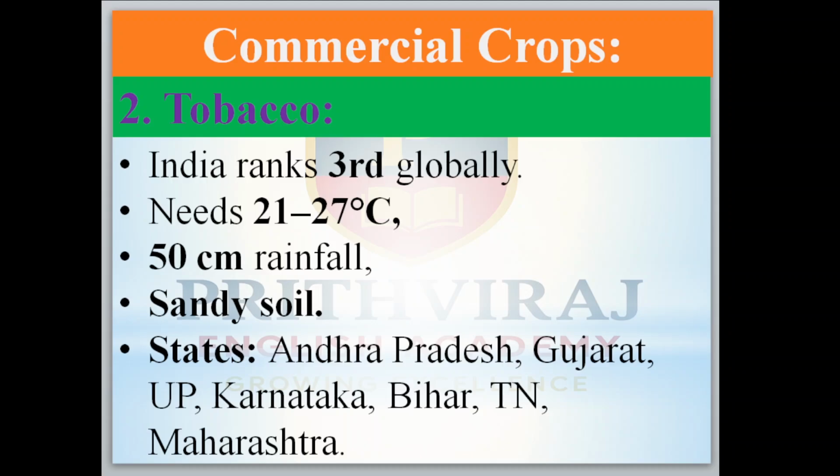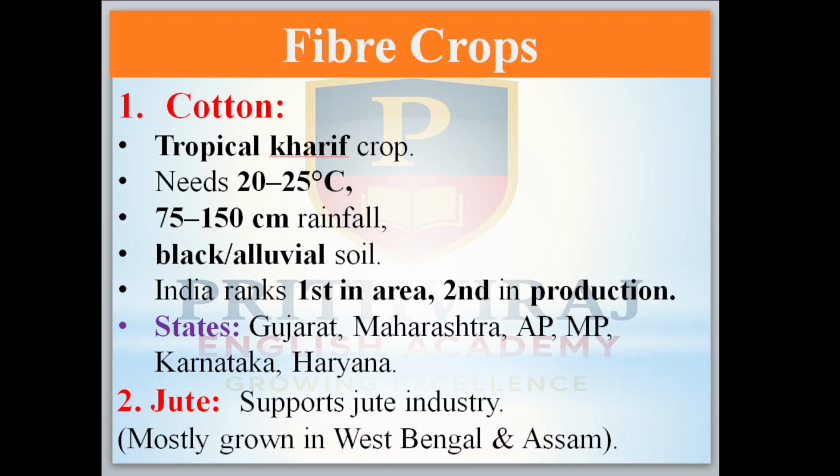Tobacco, India ranks third in the entire world. It needs 21 to 27 degrees Celsius of temperature, 50 centimeters of rainfall. Sandy soil is very important for this one. And states like Andhra Pradesh, Gujarat, Uttar Pradesh, Karnataka, Bihar, Tamil Nadu, Maharashtra grow this one.